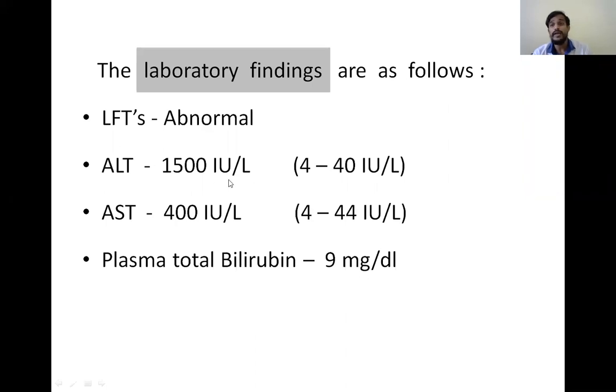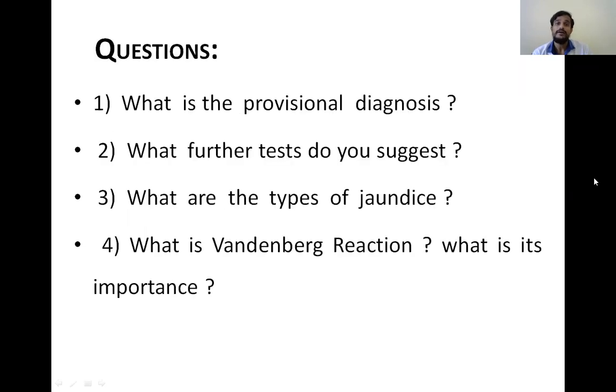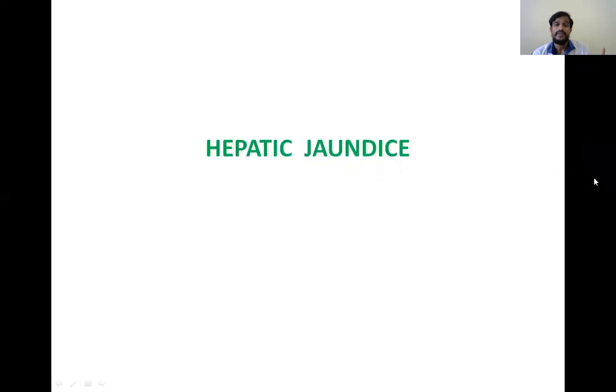It is more specific to the liver. So that's why we can come to a provisional diagnosis of hepatic jaundice. Okay, because bilirubin levels are increased and SGOT, SGPT are increased, and ALT is more increased, by which we can suspect it is hepatic jaundice.